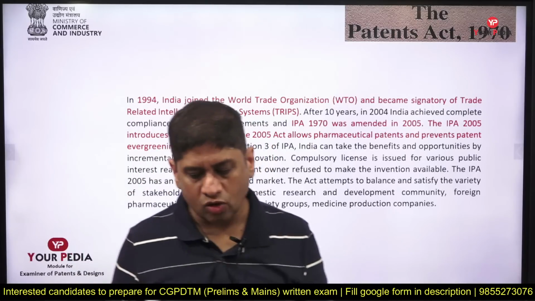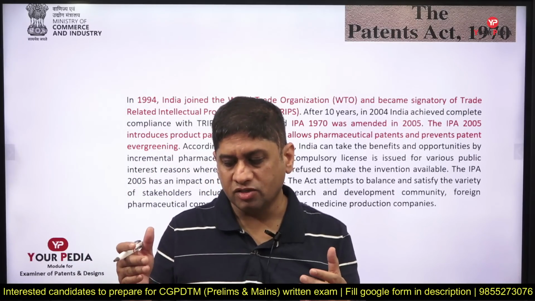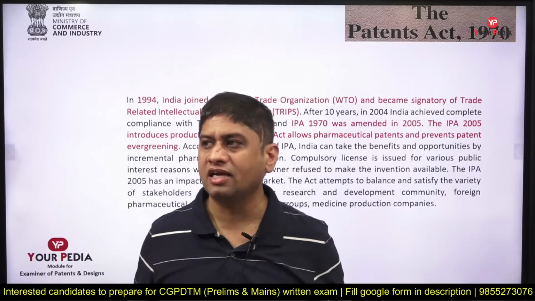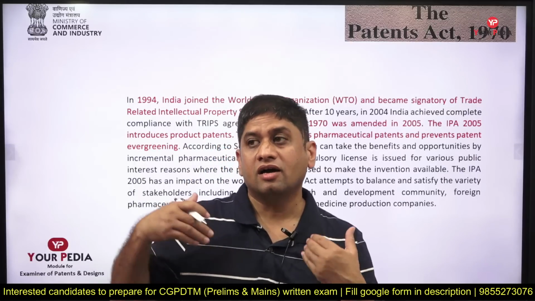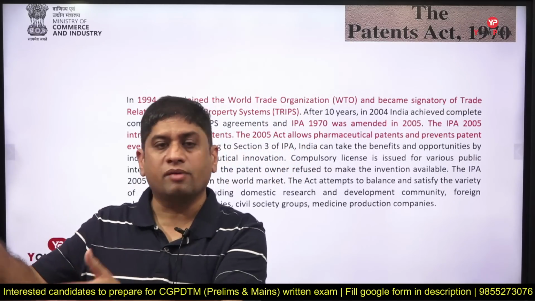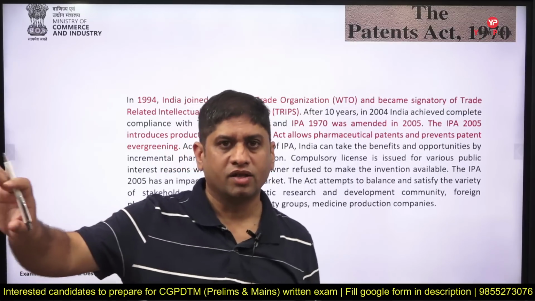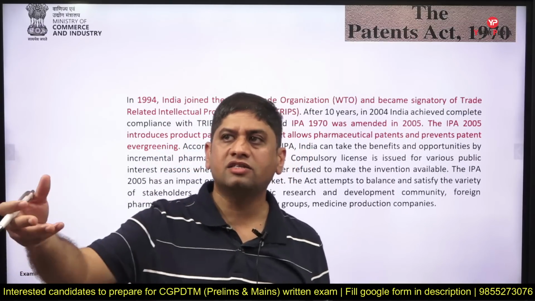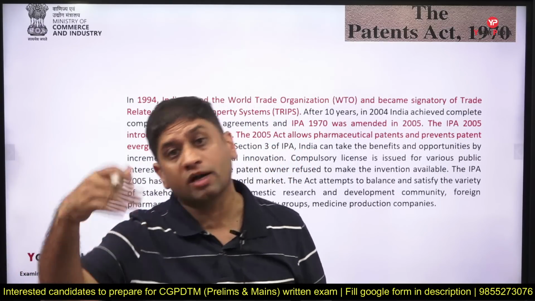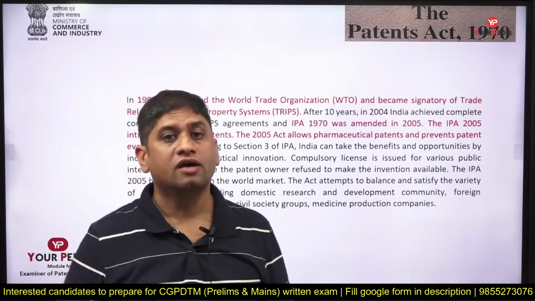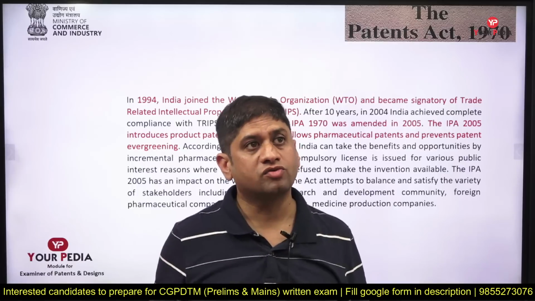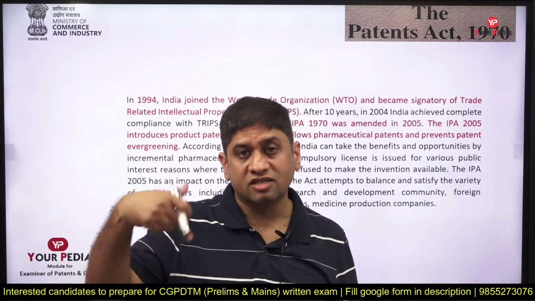What is patent evergreening? It is also secondary patenting. It is like if I have a patent, and somebody else is again making a patent on the same or similar thing. I have made a patent, and you change my technology a little bit and patent it again. That is called patent evergreening, so that is a secondary patent. Listen to this carefully.